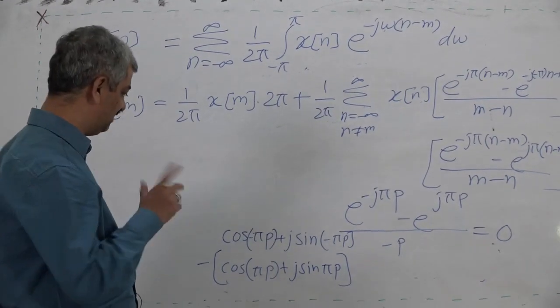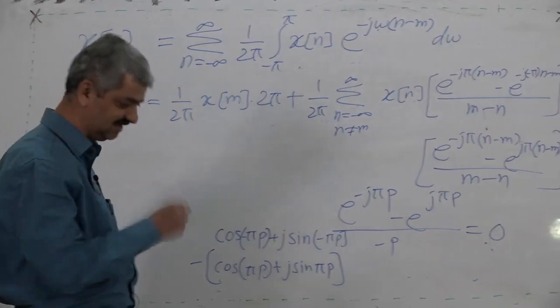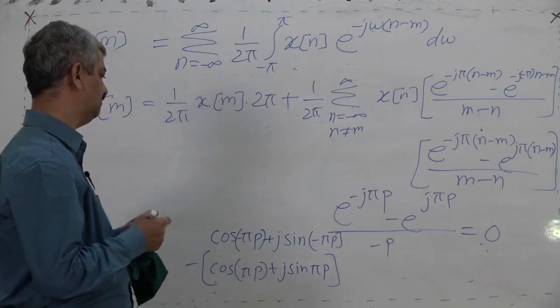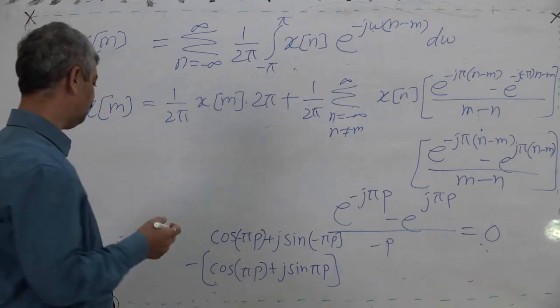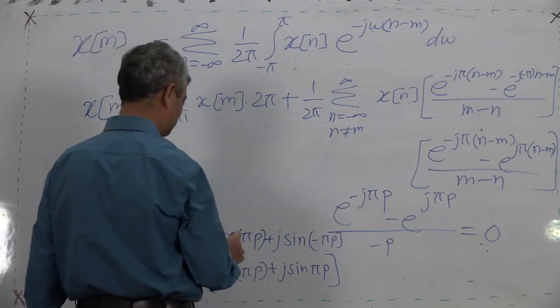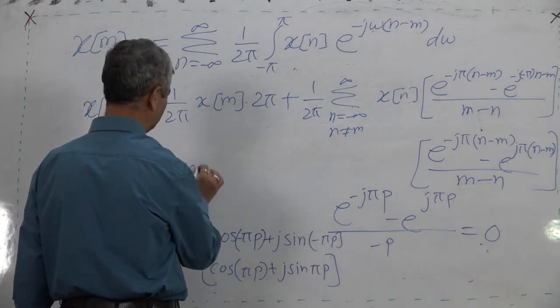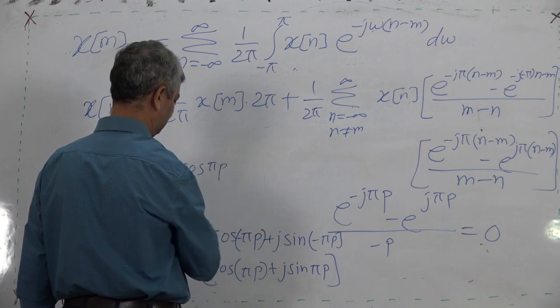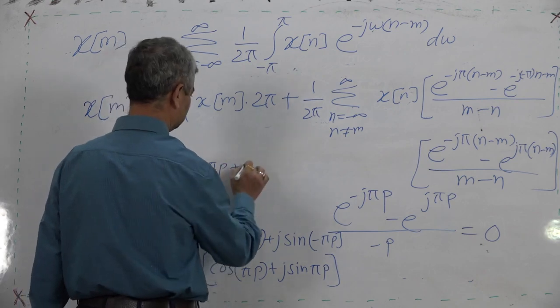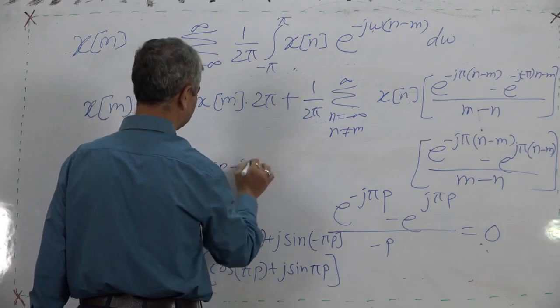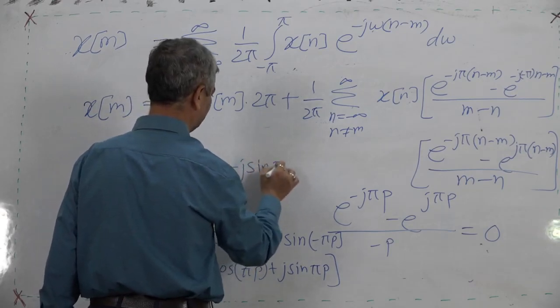So you will be getting somewhat confused here still. What is that confusion? That confusion is, it does not get cancelled, so I will write again. cos minus pi p is cos pi p, plus j sin minus pi p is minus j sin pi p.